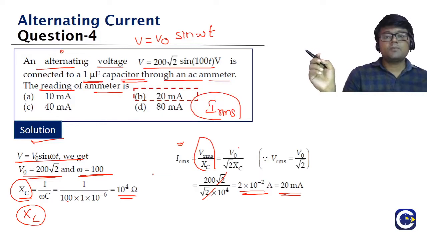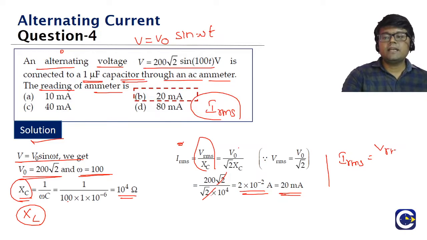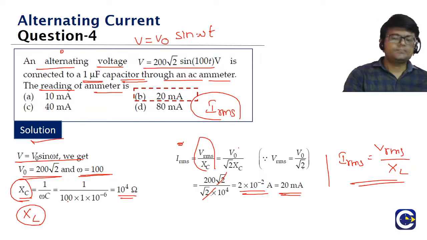So we can have similar problems on just an inductor circuit. In that case, what will we be doing? If you have just an inductor circuit and you want to find the IRMS value, it will be VRMS by XL. We can have just a capacitor circuit, or just an inductor circuit.